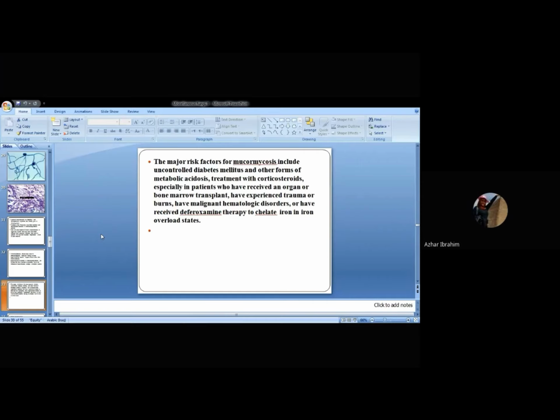When Mucor enters the bloodstream and finds deferoxamine, which chelates iron, the Mucorales utilize the iron. We can see high levels of mucormycosis in such patients because of the iron overload and the chelating agent.